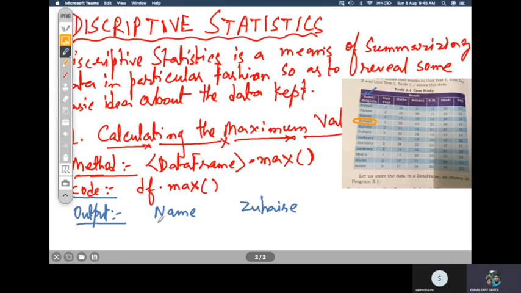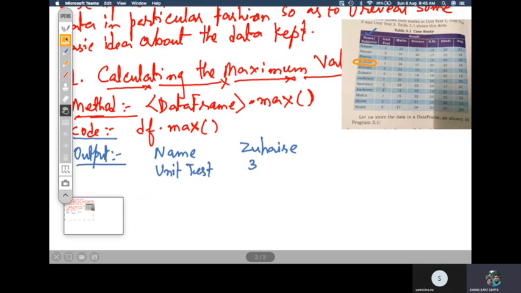Now coming to the next column. The next column is unit test. What will be the maximum value of unit test? That is 3. The maximum value out of that is 3. Likewise we have all the columns, and for all the columns we will have individual maximum values of that particular column. After that we have maths. In maths you just have to find out what is the maximum value under that particular column.